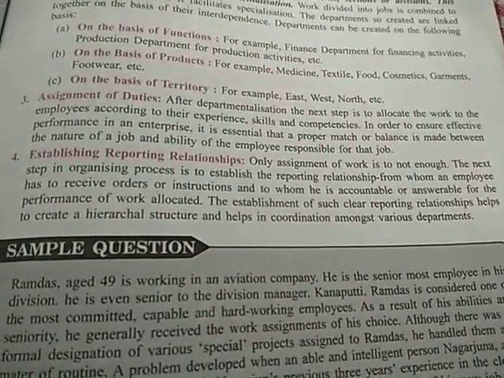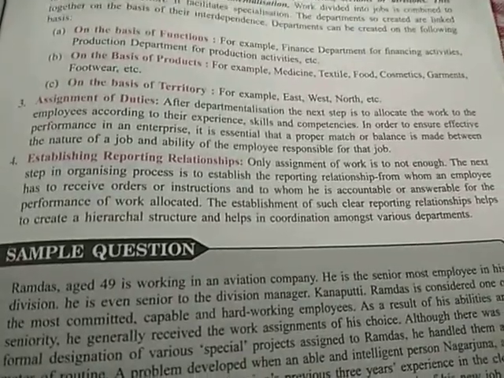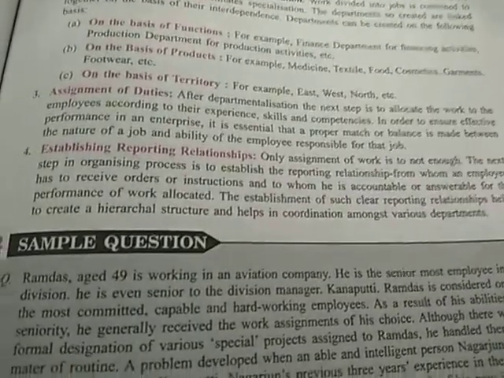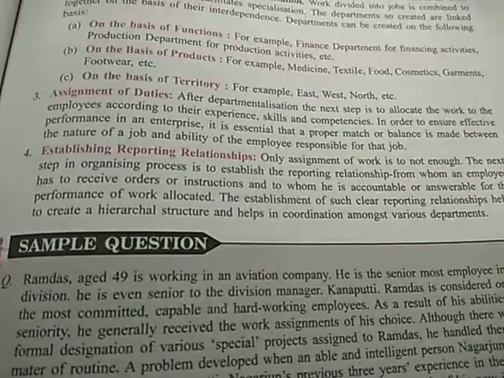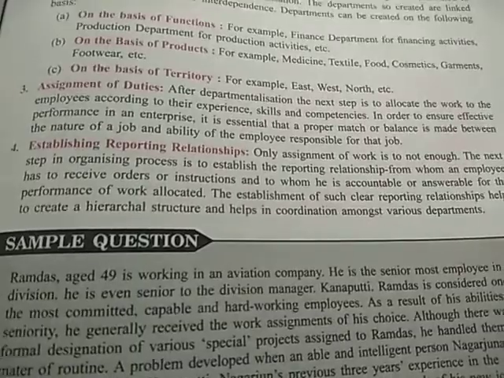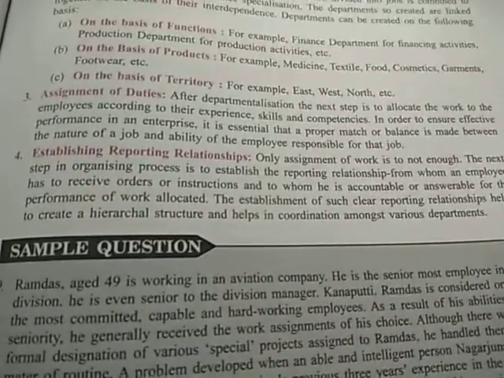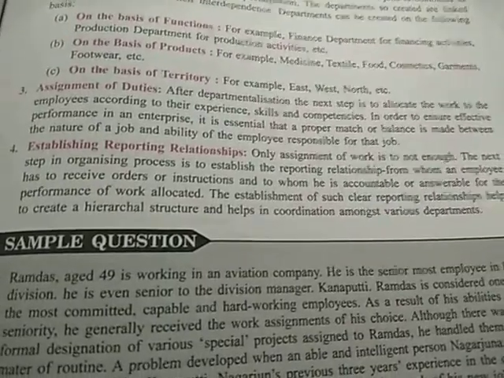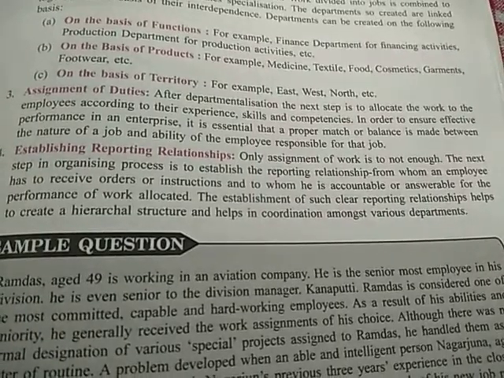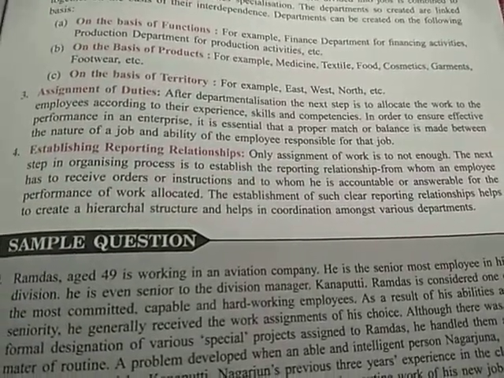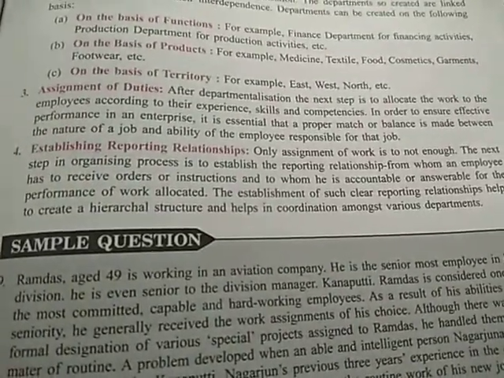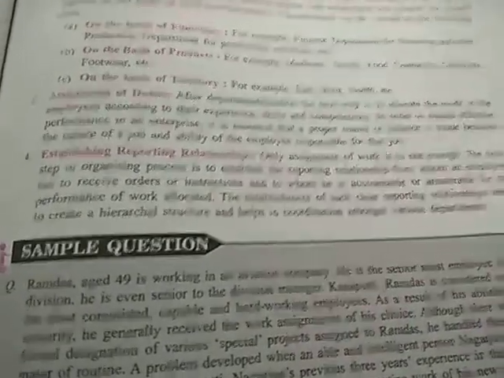You must also ensure from whom the employee is receiving the orders and assignments, as well as, after the completion of work, or if there is any query or any doubts for the employee, to whom he is answerable and accountable. Such clear establishment of reporting relationship is very important for proper success of the organization. The establishment of such clear reporting relationship helps to create a hierarchical structure and helps in coordination among various departments. So this benefit can be attained with establishing reporting relationship, and this is the last step in the organizing process.